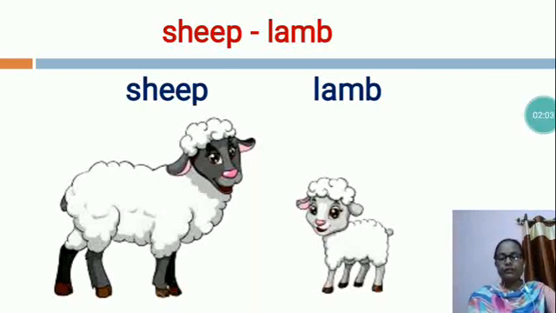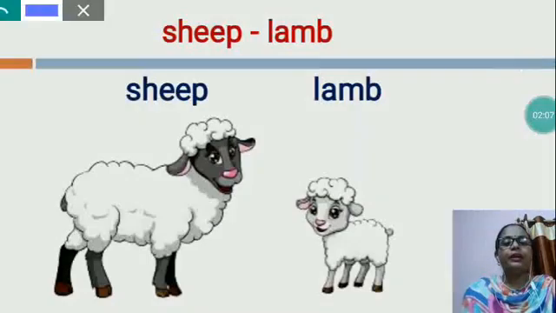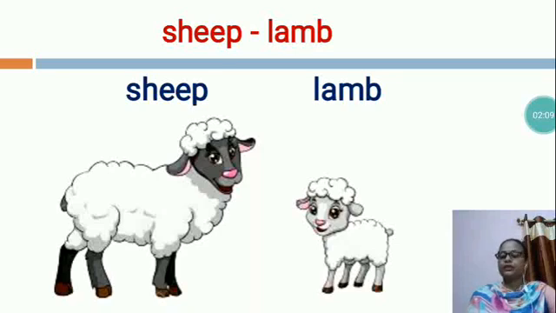So, the young one of a sheep is called a lamb, L-A-M-B, lamb. A lamb is a younger sheep, less than 14 months. So, a newborn sheep is called a lamb.